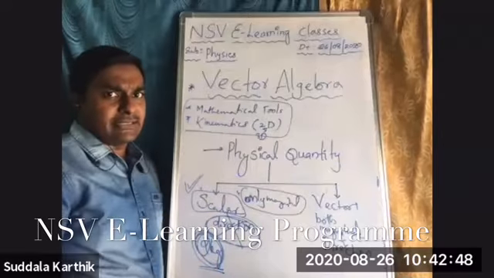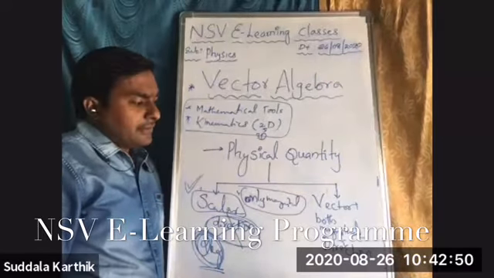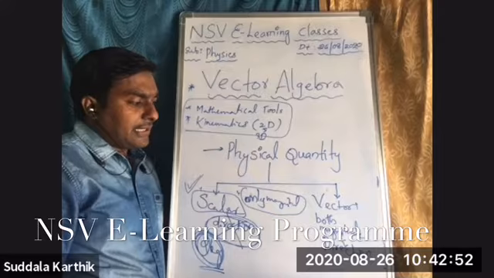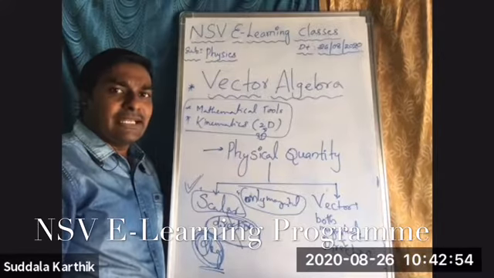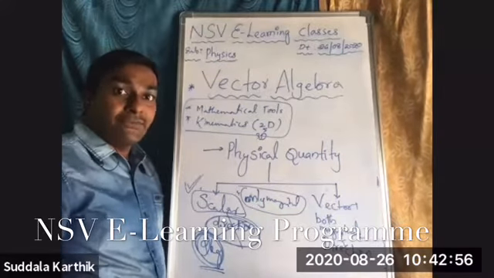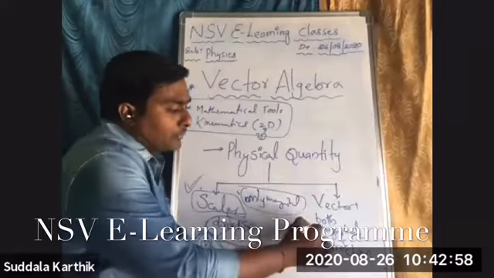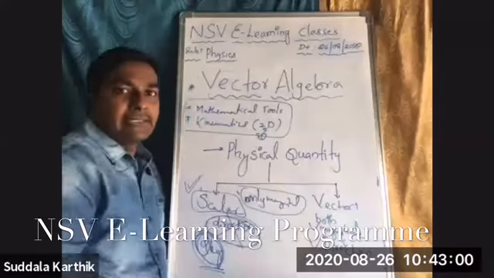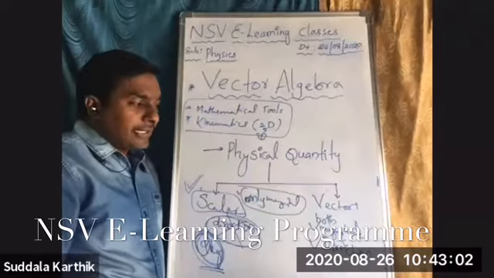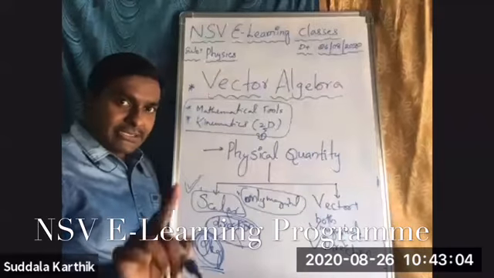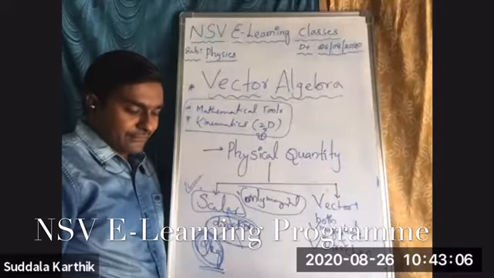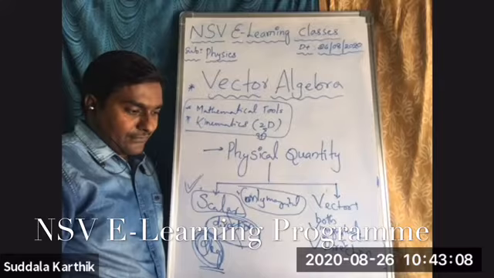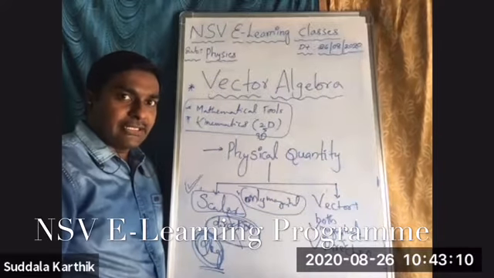If we require both magnitude and direction, then that is called a vector physical quantity. Is it correct?